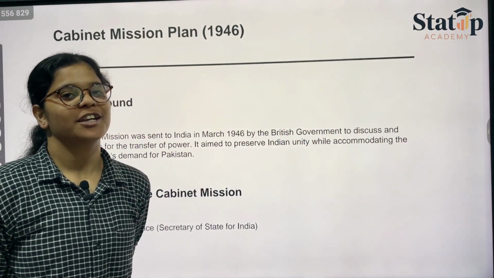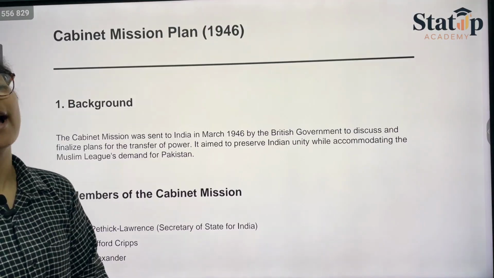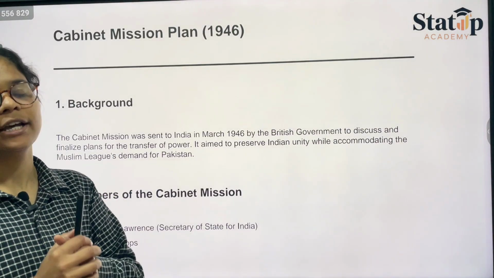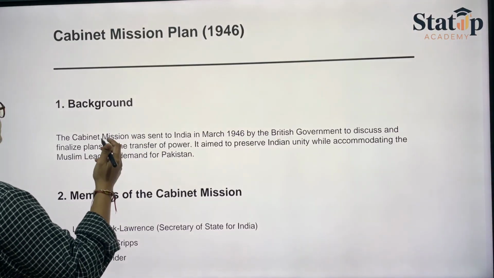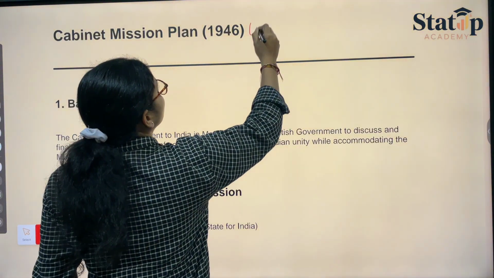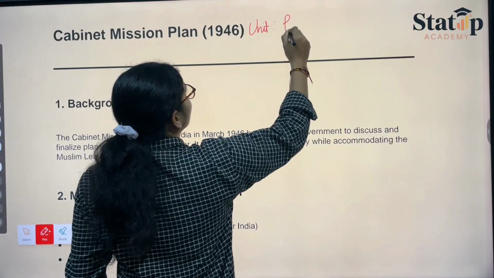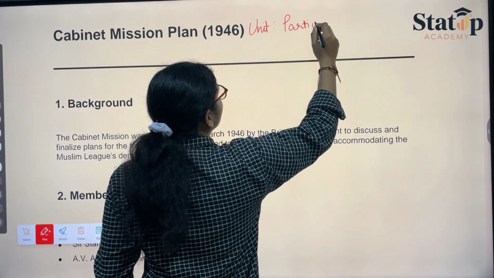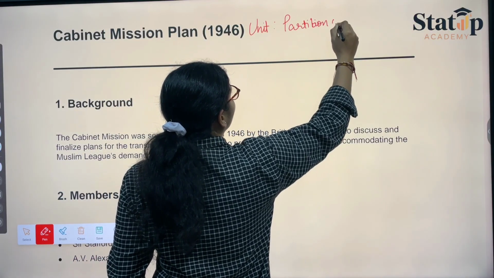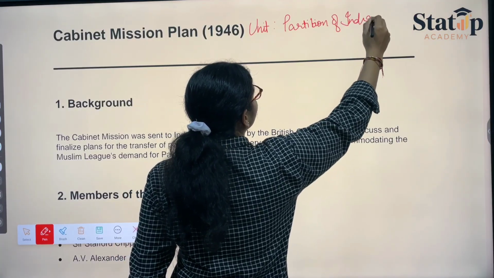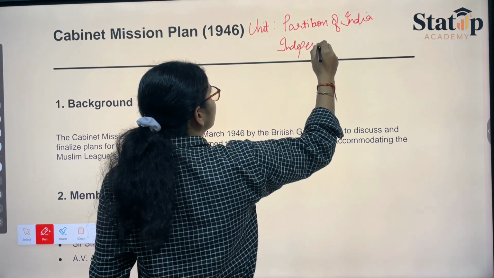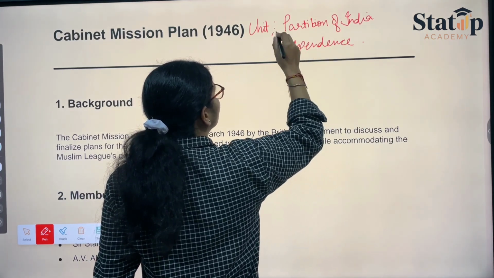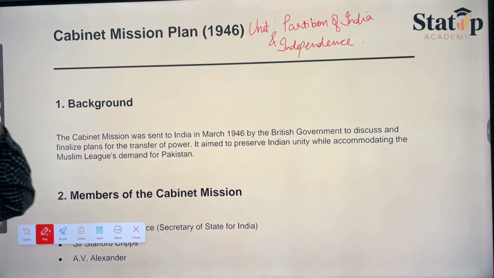So, in today's lecture, we shall be talking about the partition of India and the independence that we got in 1947. For today's topic, you can write down the unit name as partition of India. Along with that, we will be studying independence. So, partition and independence in India. When we talk about the partition in India,